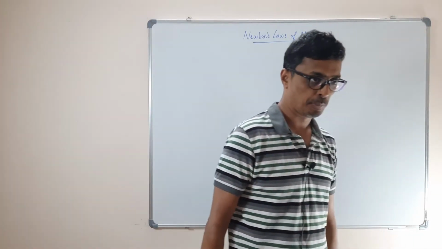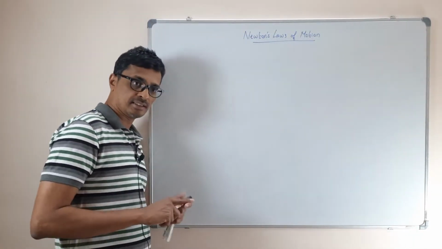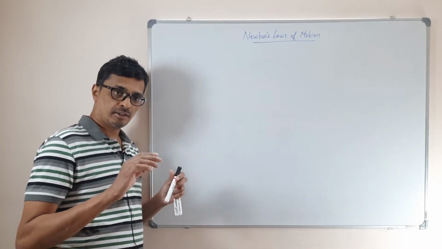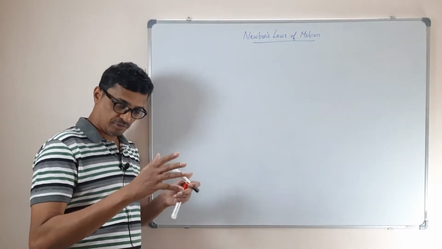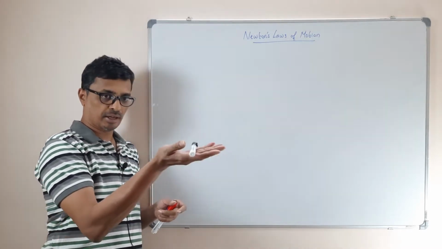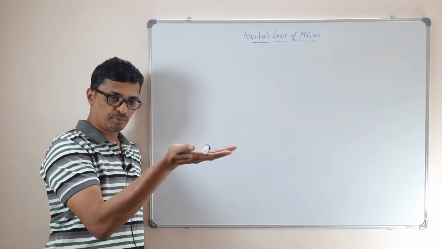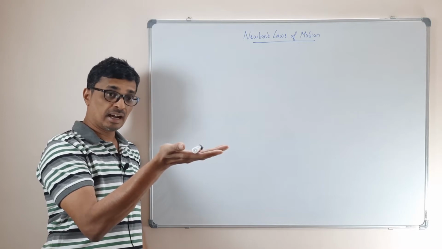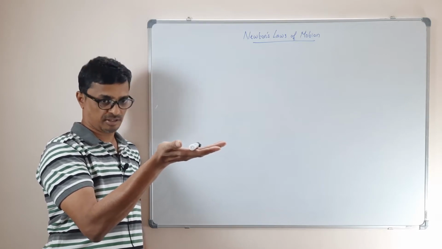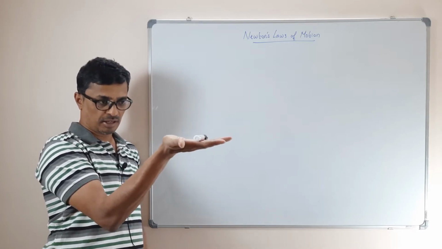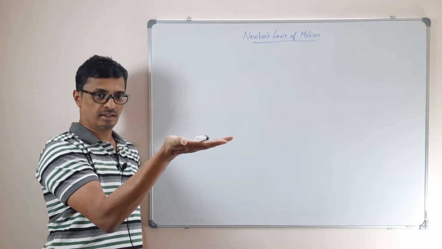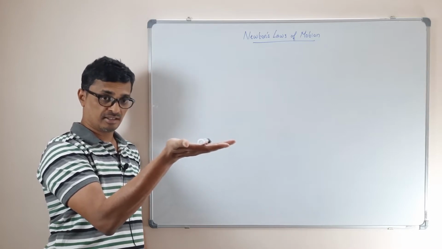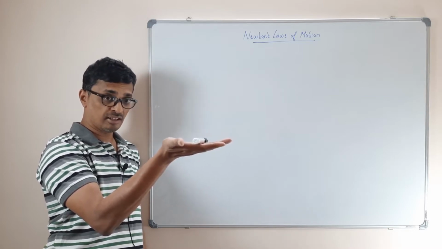That's important. What it says is a body remains in a state of rest. If I hold the pen like this, the pen is going to be at rest unless and until an unbalanced force acts on it. Suppose I am holding the pen at rest, is there no force acting on it?